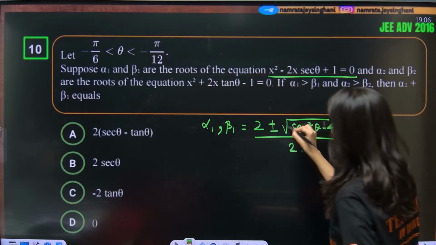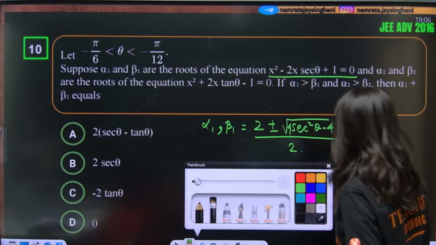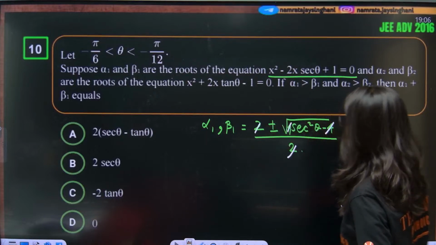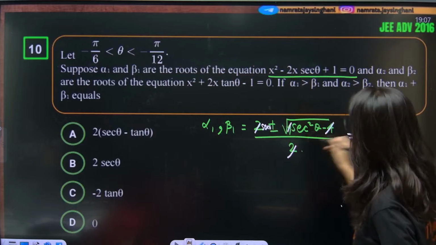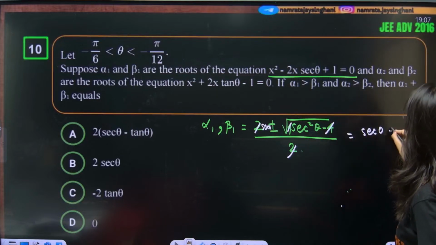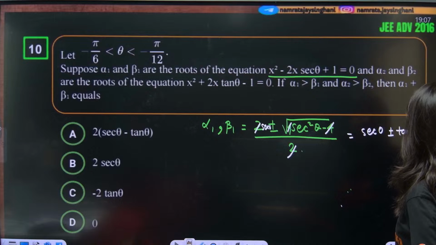Sorry, 4 sec square theta minus 4 upon 2. Now, 4, 4, 4 cancel. So this is actually 2 sec theta. So sec theta plus minus tan theta are the two roots.